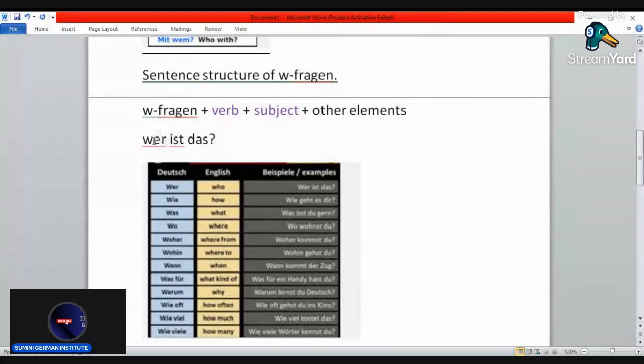We have wer, which is the W-FRAGEN, first position, it's fine. Then we have ist, the verb. Then we have das. Here das can represent the other elements or the subject. So this ist has been conjugated according to das.